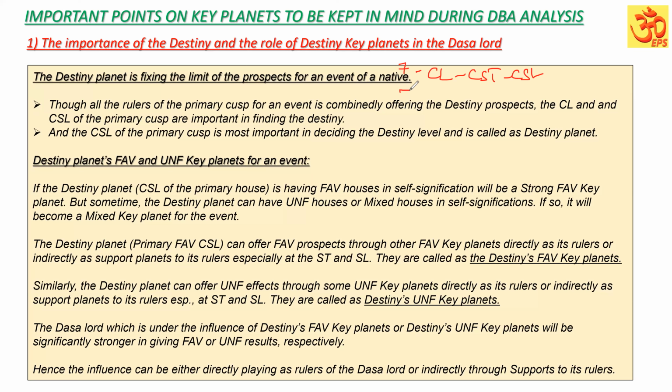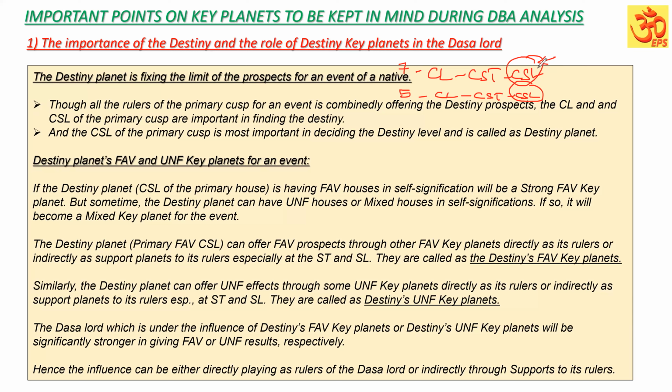For example, for the event of progeny, 5th cuspal lord, 5th cuspal star lord, and 5th cuspal sublord are the rulers of the particular primary house. They are holding the destiny prospects. Normally, all the rulers of the primary house for an event will combinedly offer the destiny prospects. In that, the cuspal sublord is most important. That is the result-giving planet of the particular event.